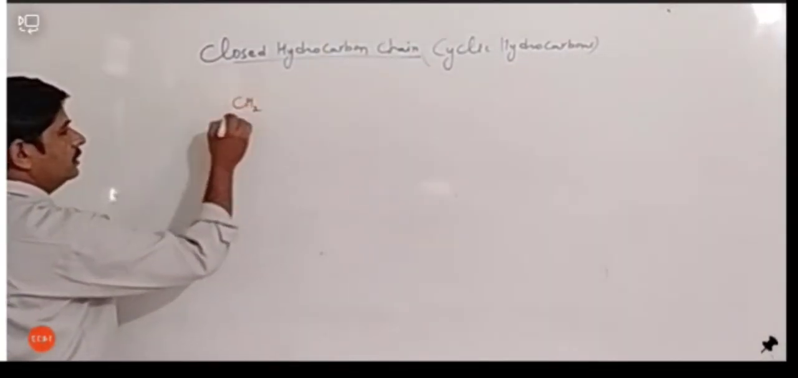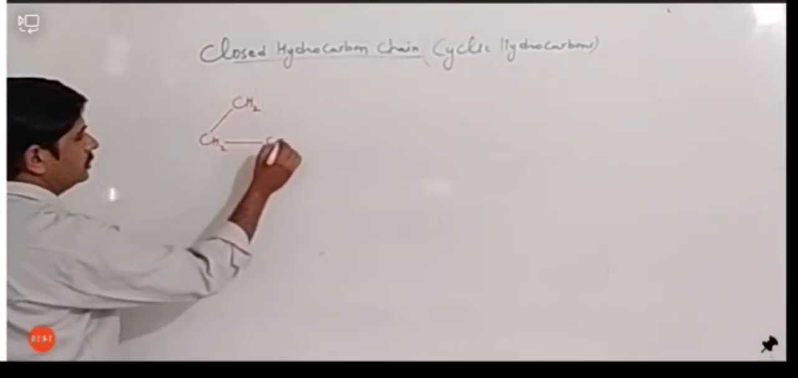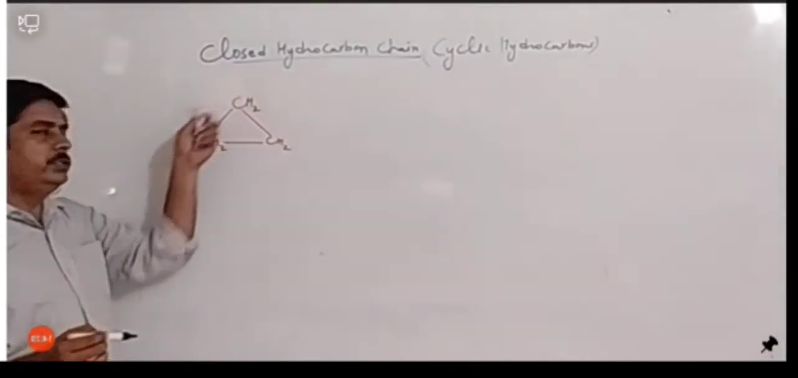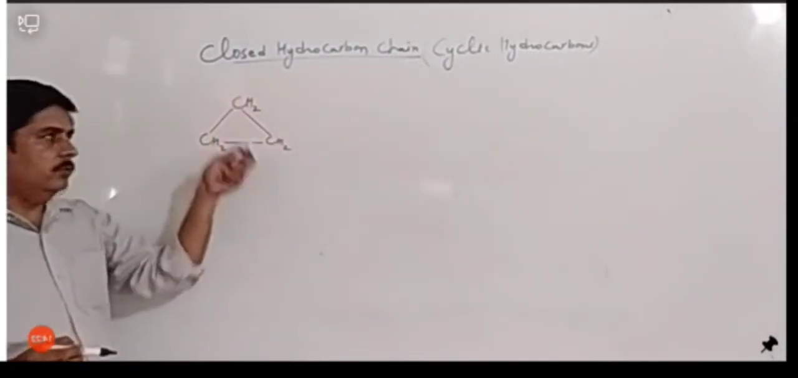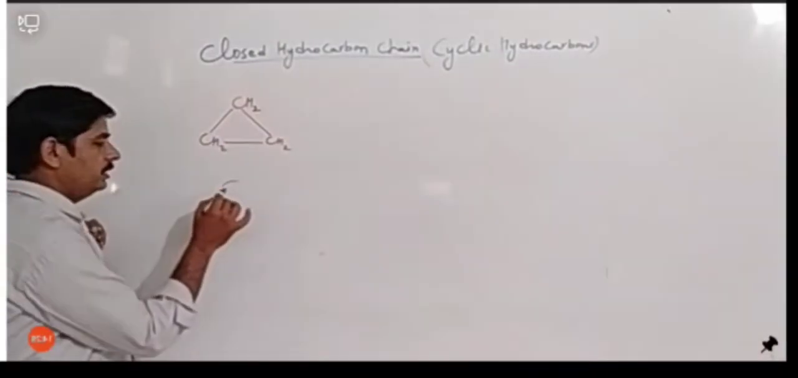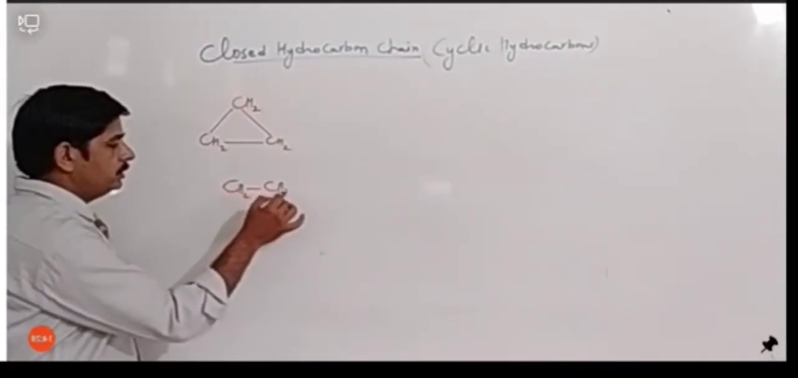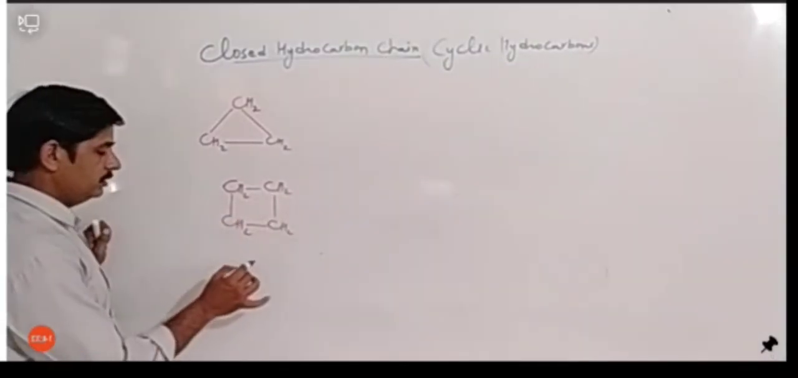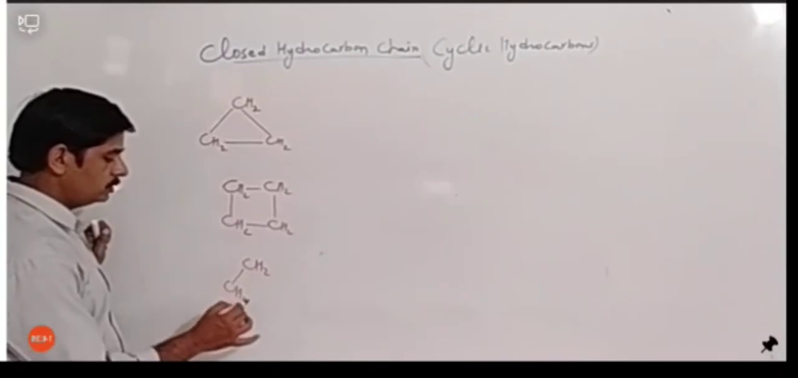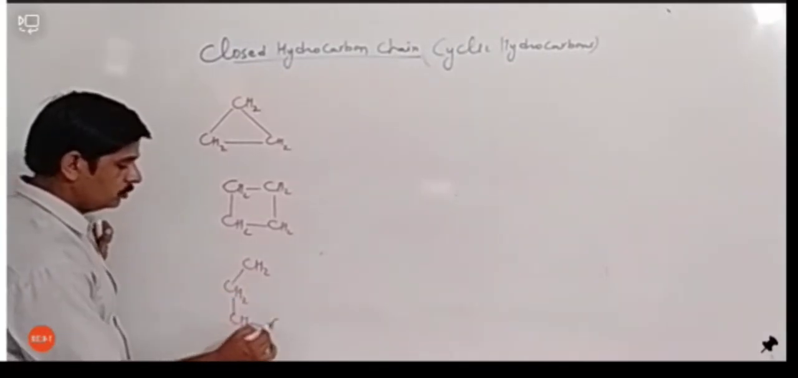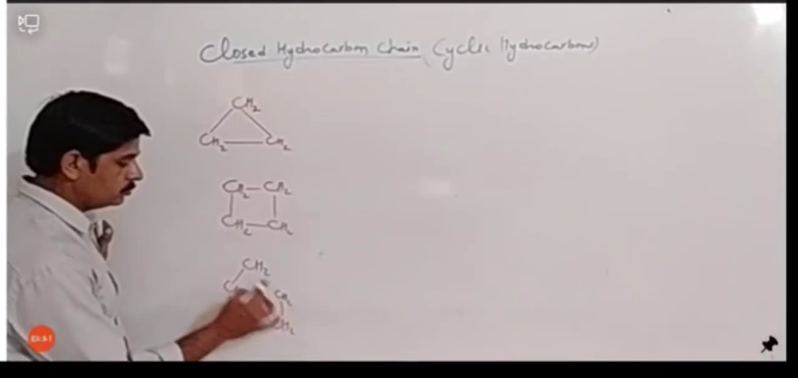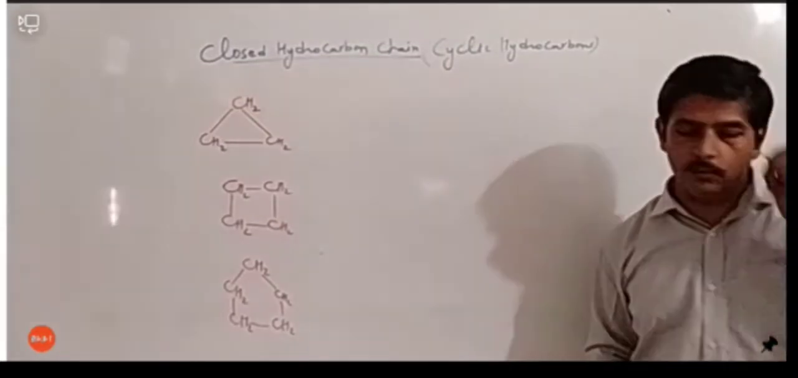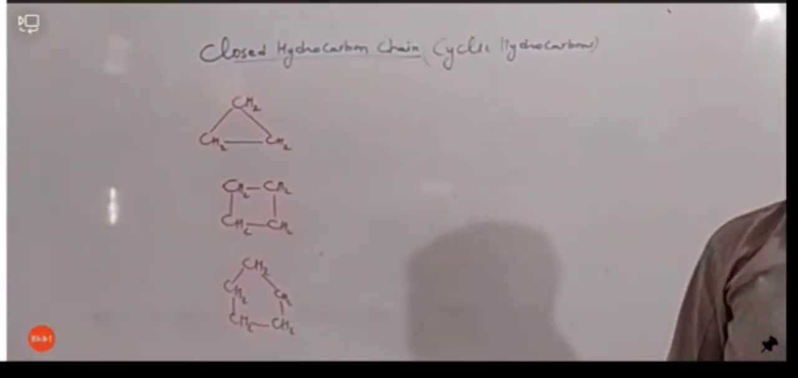As you can see here, I have drawn a structure of a compound, and this structure is closed from all the sides. And this is the next one: CH2, CH2, CH2. This is also a hydrocarbon. And this is the third one: CH2, CH2, CH2, CH2, and CH2. Suppose we want to write the name of these types of hydrocarbons, they can be named very easily. आसानी से इनका नाम दे सकते हैं.